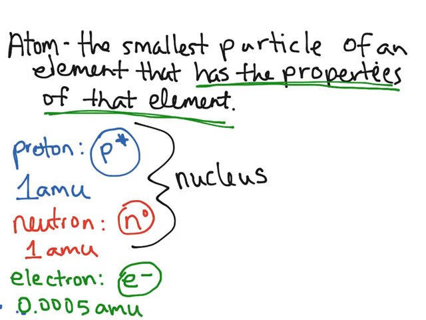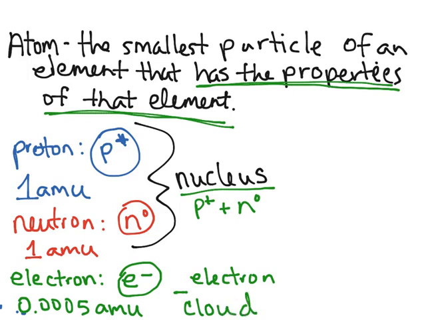So when we talk about the mass of the atom, we're really only talking about the mass of the nucleus, the mass of the protons plus the neutrons. The mass of the electron is so small and so insignificant that we really don't consider it in terms of the mass of the atom. Also, the electron is constantly moving. So the nucleus is kind of central, and the electron is moving about it in what's called the electron cloud. So there are 3 main parts to an atom.